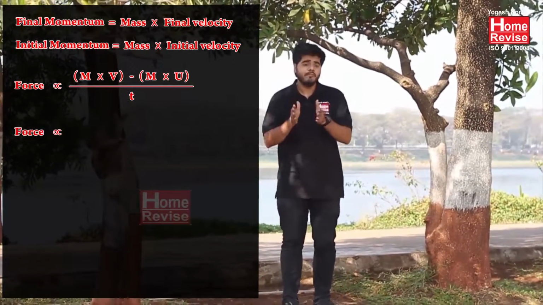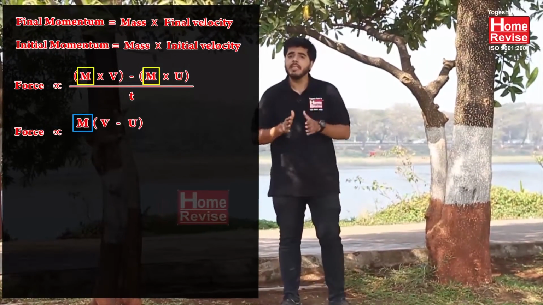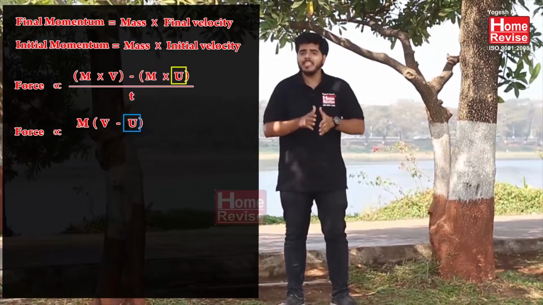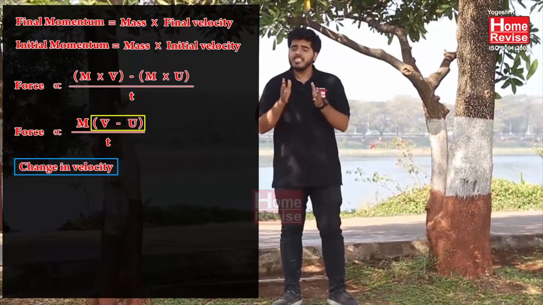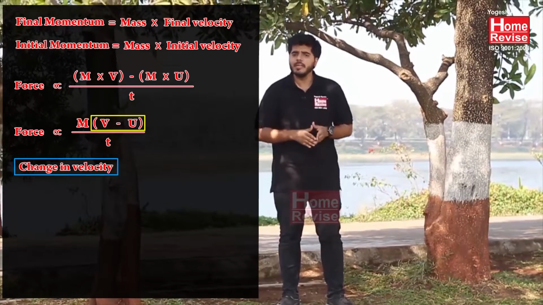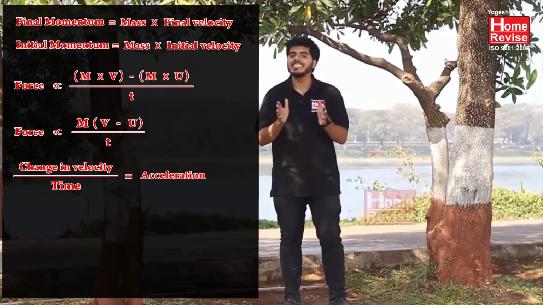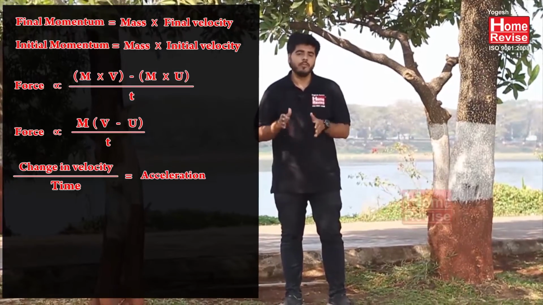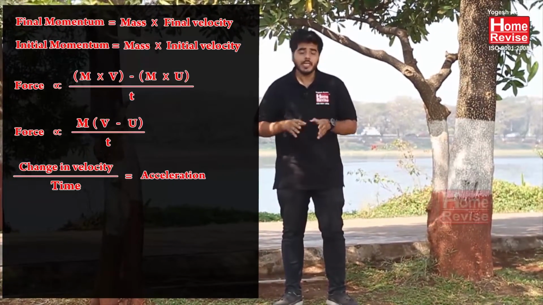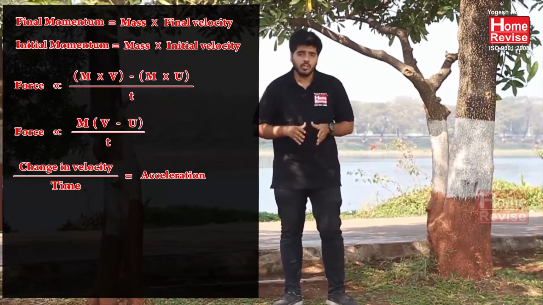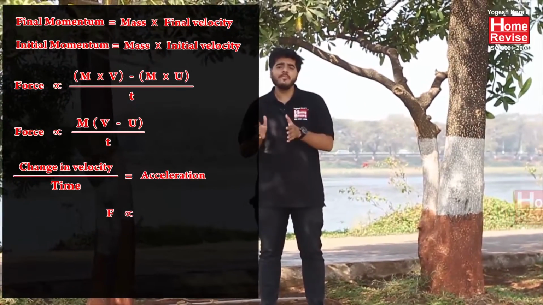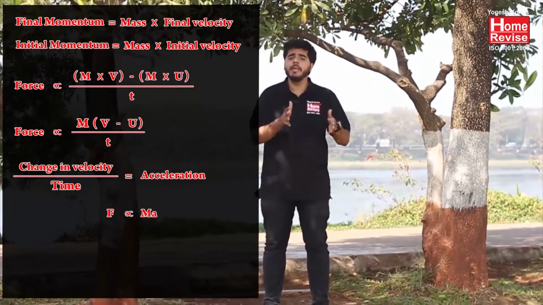I will be getting F is directly proportional to m inside the bracket (v minus u) upon t. But change in velocity, that is v minus u upon time, change in velocity upon time is called acceleration. So in place of (v minus u) upon t, I can write acceleration. So what we get is F is directly proportional to m into a.